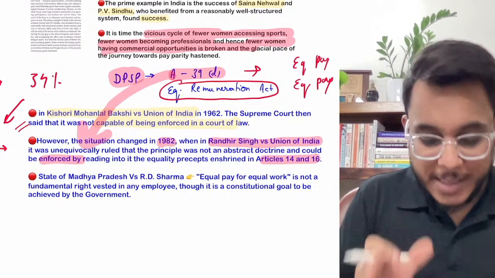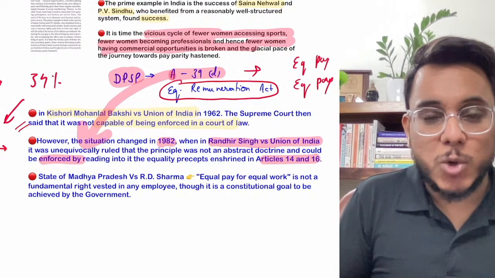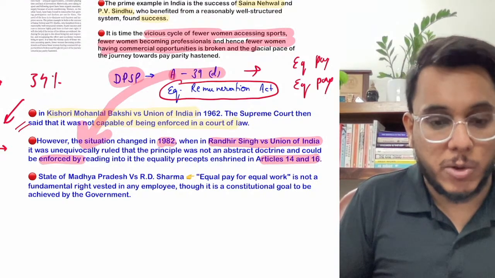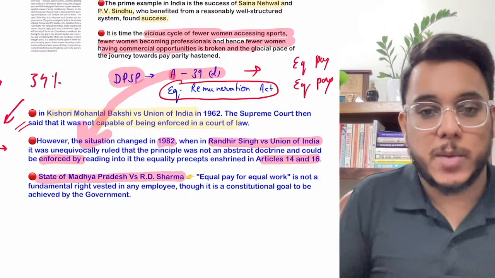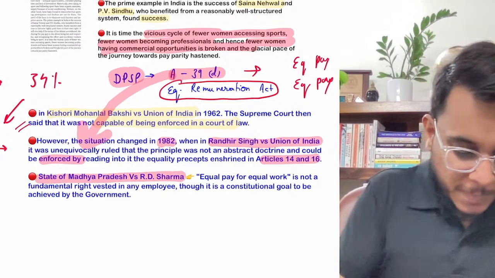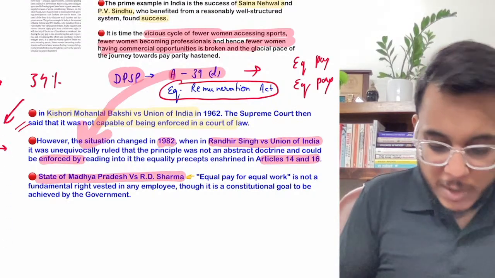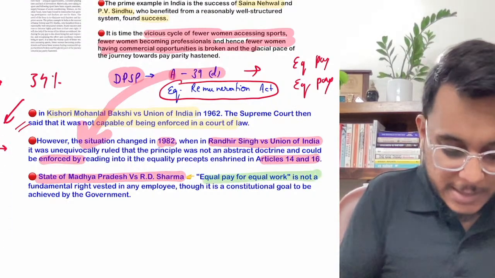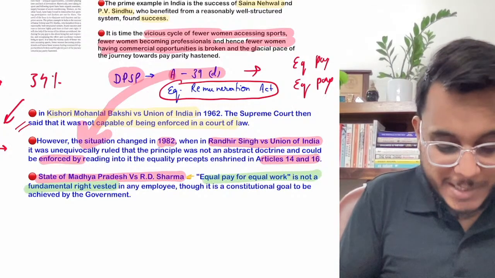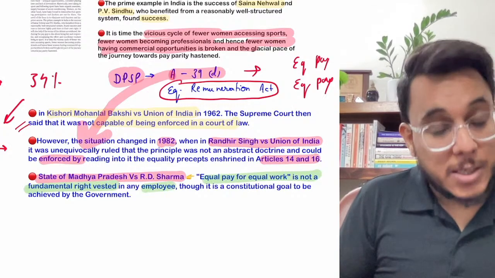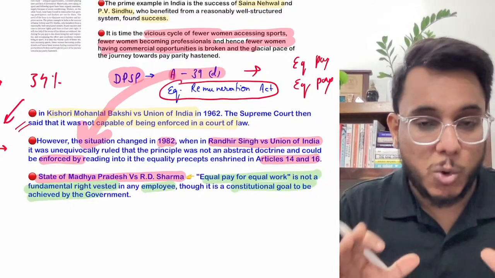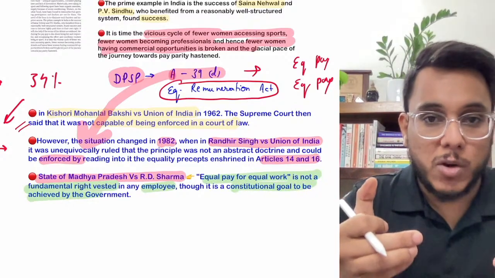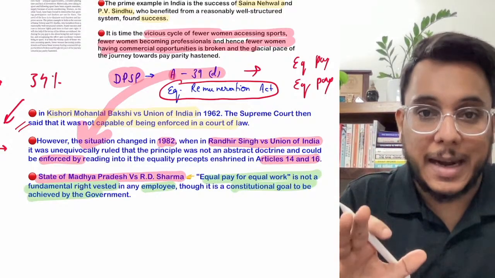However guys, recently in 2022, the Supreme Court delivered one more judgment. What is this judgment? This judgment is the State of Madhya Pradesh versus R.D. Sharma judgment. In this, the Supreme Court provided that equal pay for equal work is not a fundamental right vested in any employee. The Supreme Court said that though it is a constitutional goal that we should achieve equal pay for equal work, it is not a fundamental right.